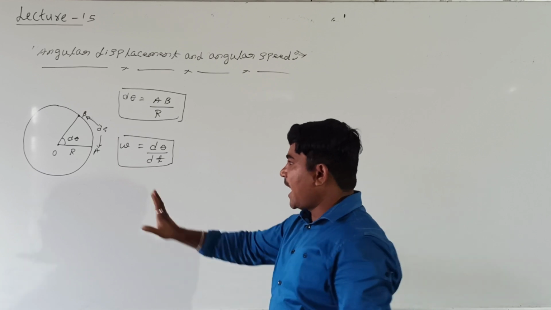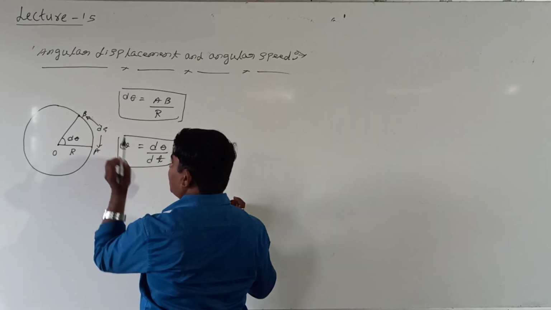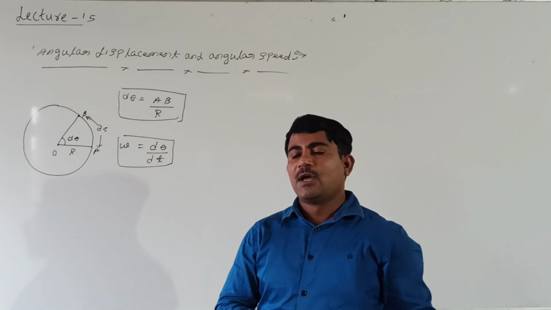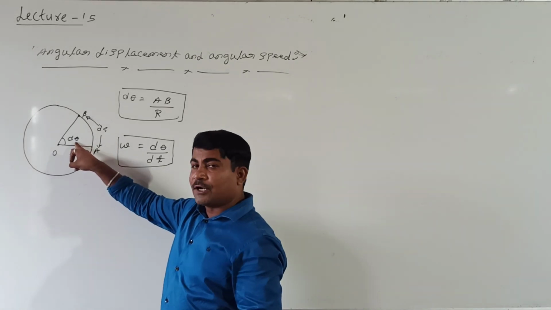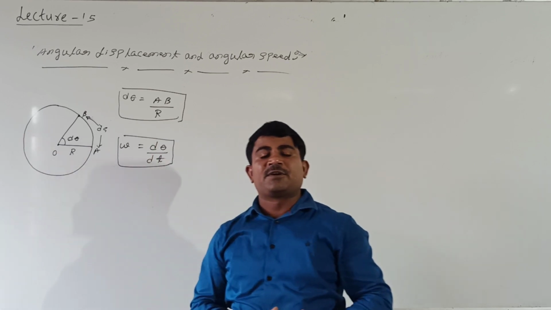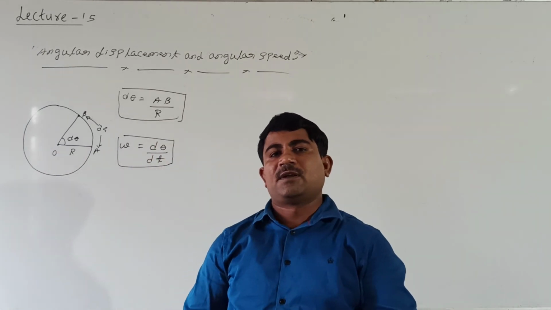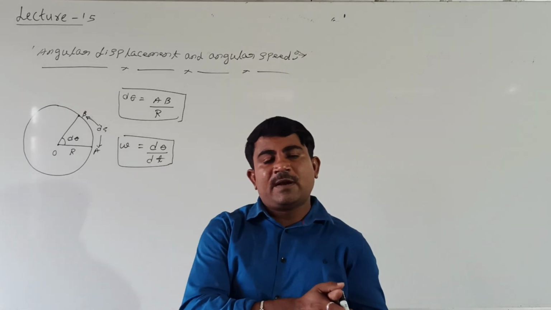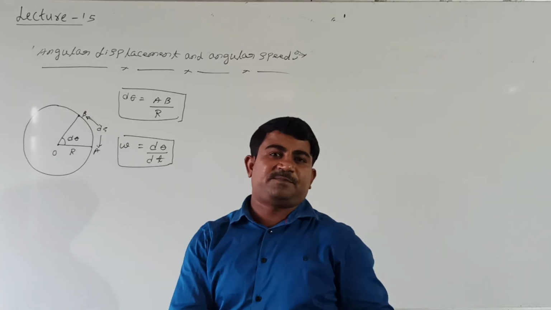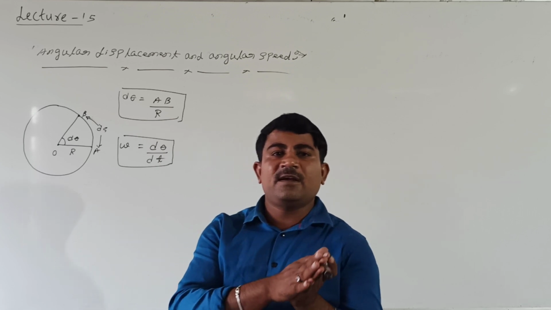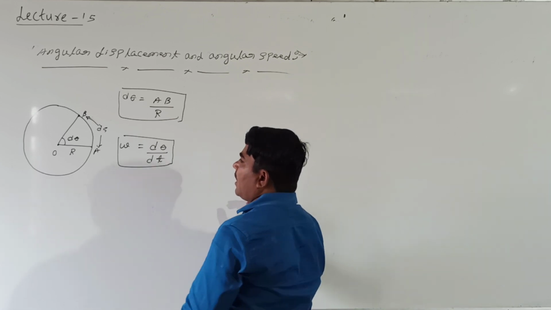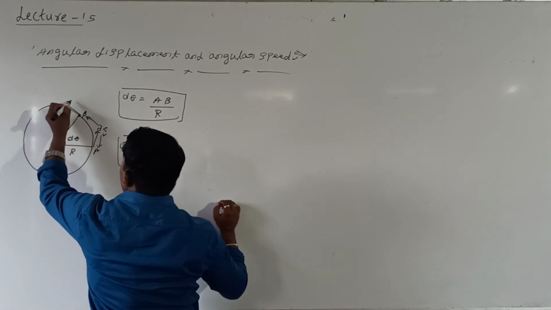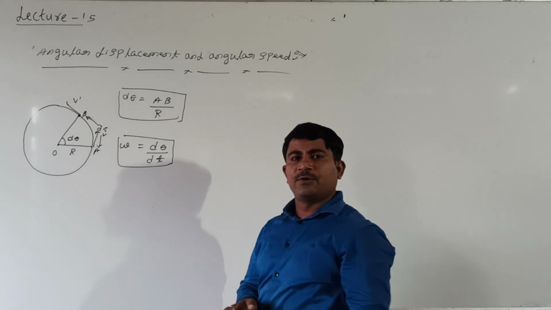So here, angular speed in the anti-clockwise direction is taken to be positive and in the clockwise direction is taken to be negative, because for the anti-clockwise direction the angle is taken to be positive and in the clockwise direction the angle is taken to be negative. Remember this point, right? By noting these two, now let us take the relation between linear speed and angular speed. See here, we know that at every point if we draw the tangent line, this represents velocity v.